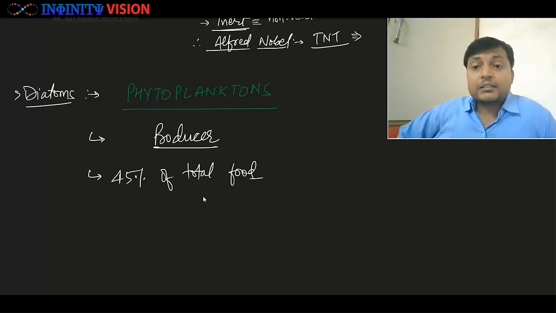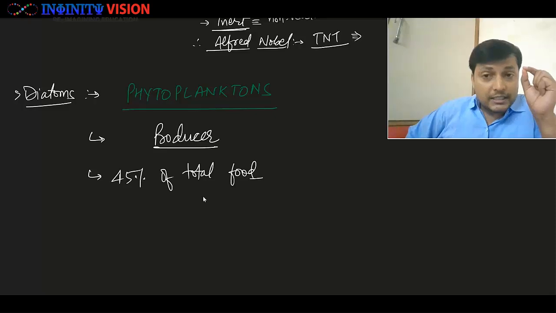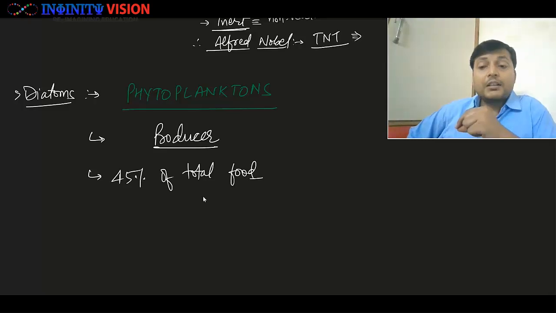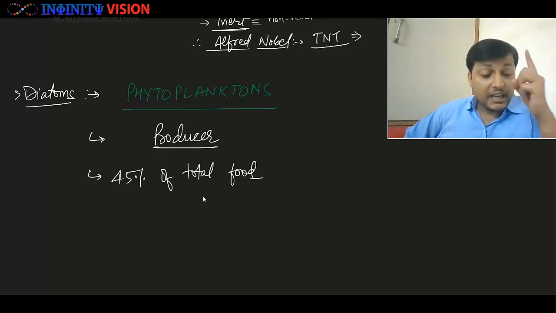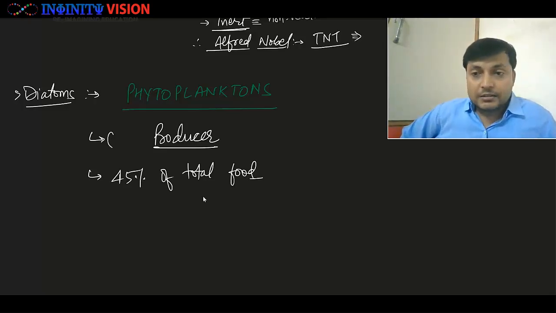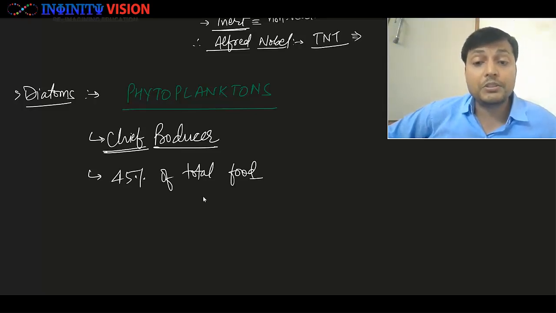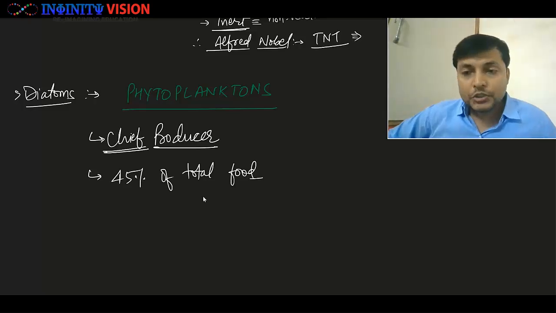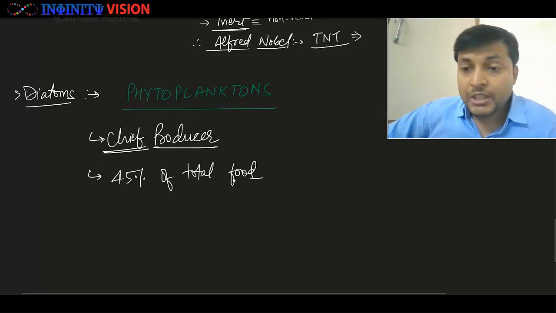No, it is not. In fact, most of the food present on this planet is being produced by these tiny photosynthetic organisms called diatoms. Okay, in fact, more than 55% of the oceanic food is being produced by these diatoms, and therefore diatoms are considered as chief producers. They are responsible for producing 45% of the total food. Okay, great. So diatoms are incredibly important for our ecosystem.